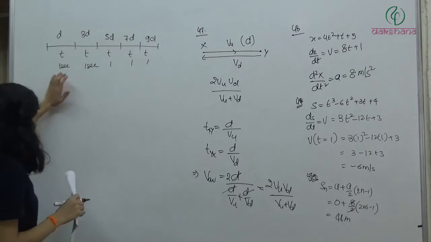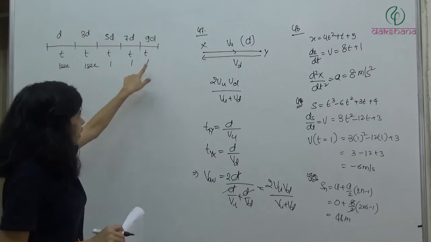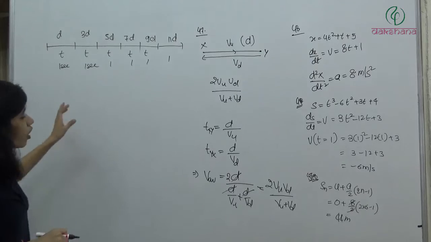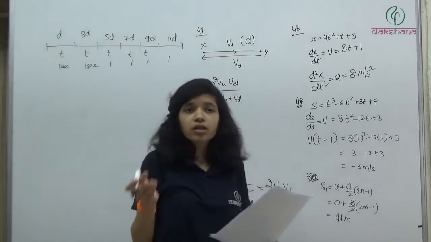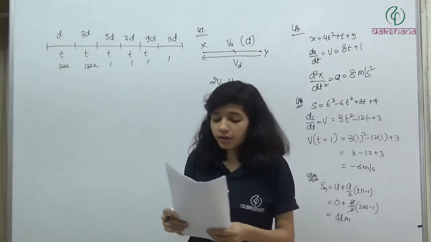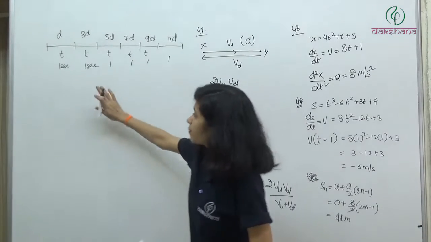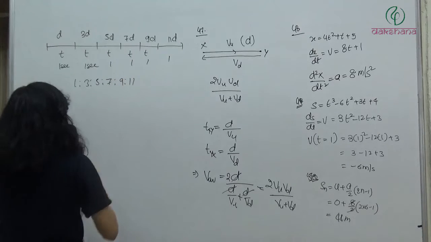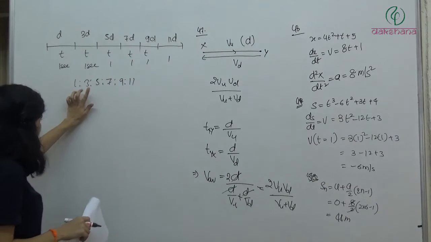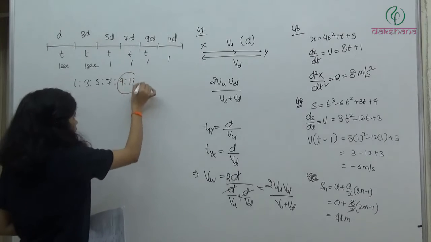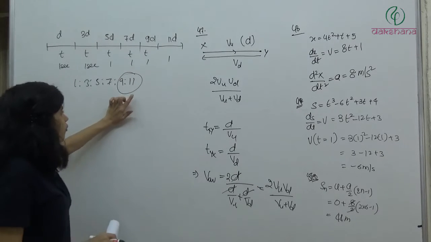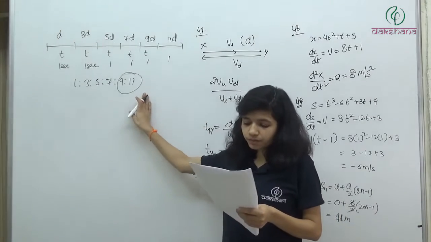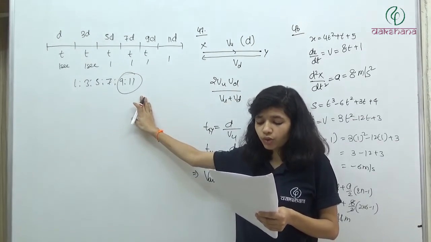1 second, 1 second, 1 second. So this will be the first second, second second, third second, fourth second, fifth second, and sixth second. So what will be the ratio of displacement traveled in the first, second, third, fourth, fifth, sixth seconds? It will be 1:3:5:7:9:11. This is the displacement in the first second, second second, third second, fourth second, fifth second, and sixth second. And in the question it is asked what is the ratio of displacement traveled in the fifth second and sixth second? Then the answer will be 9:11.